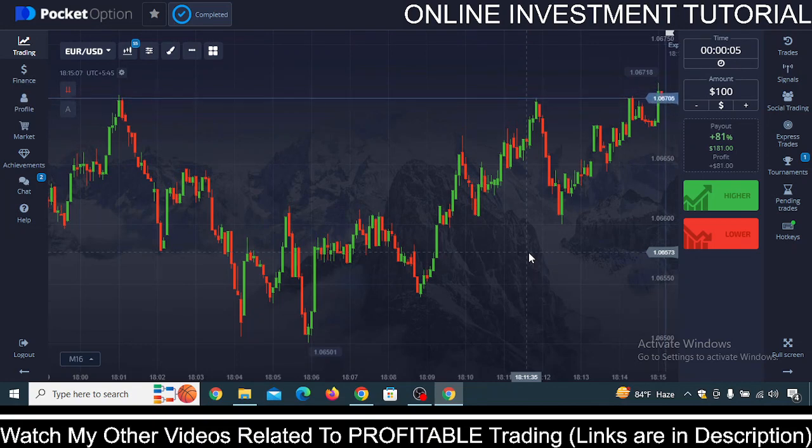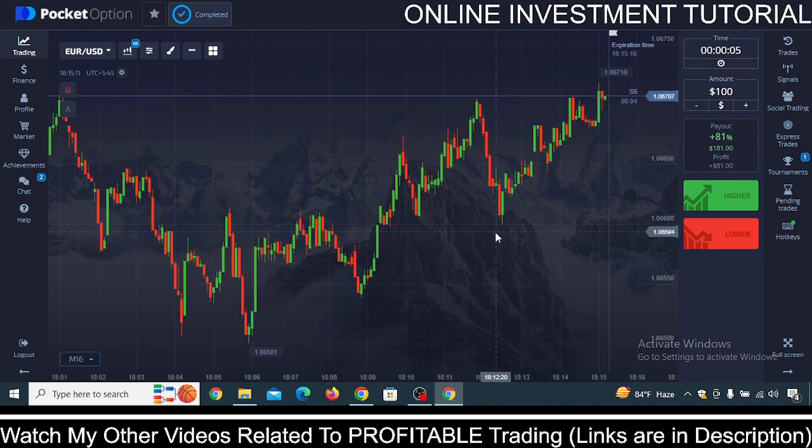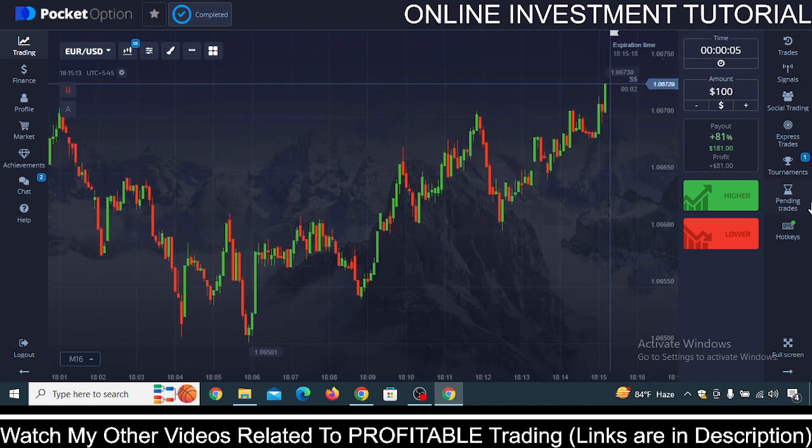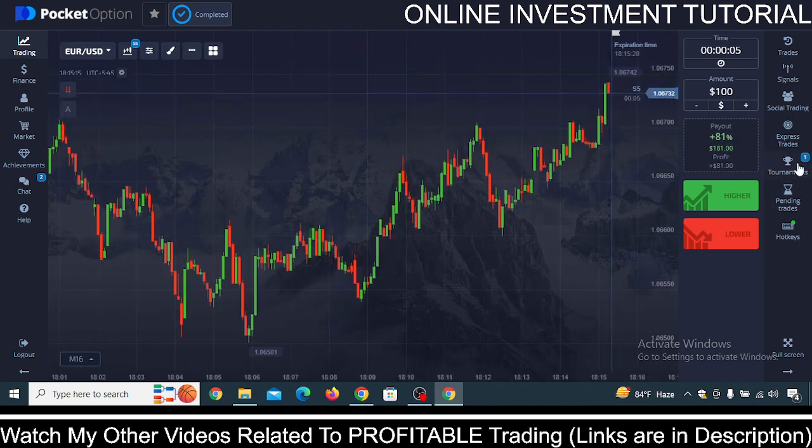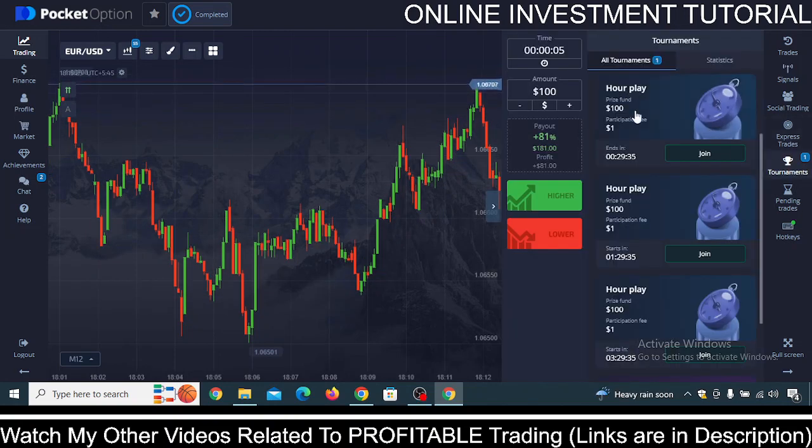Once you log into this platform, you'll see somewhat this kind of interface. What you need to do is nothing much. Here you can see there is something called Tournament. Just click on it and you will see this kind of interface. These are some of the tournaments where you need to pay money to take part, and that is also not big money, just $1. You can take part in these tournaments also.